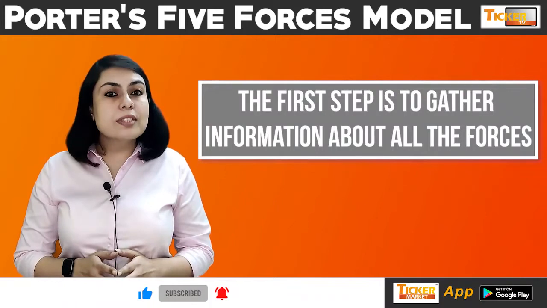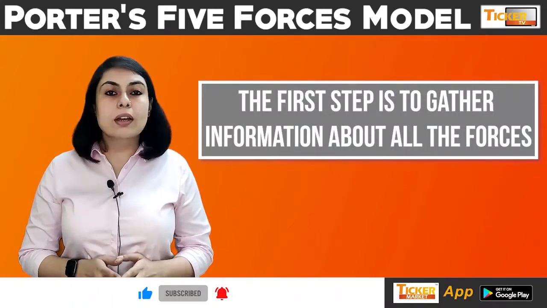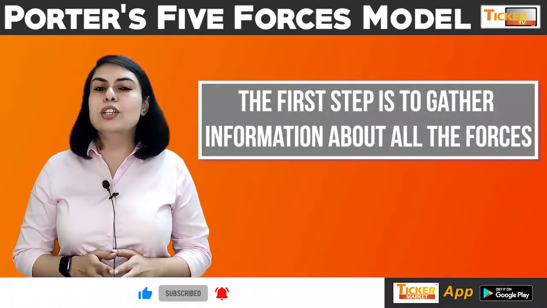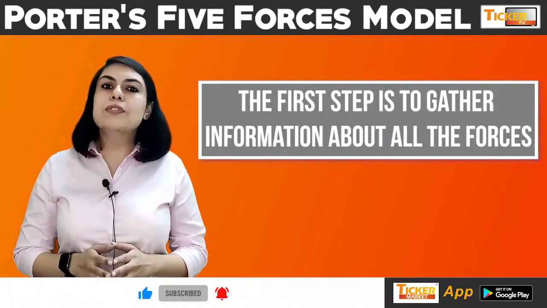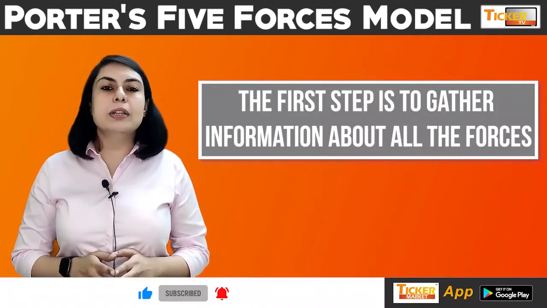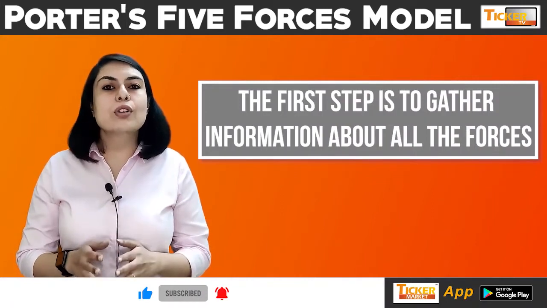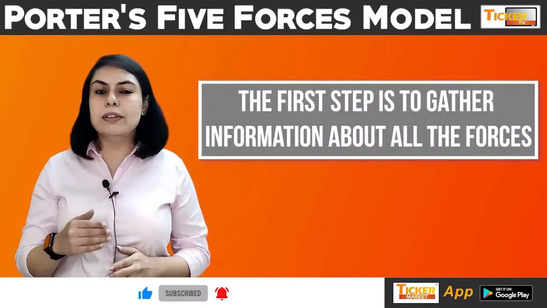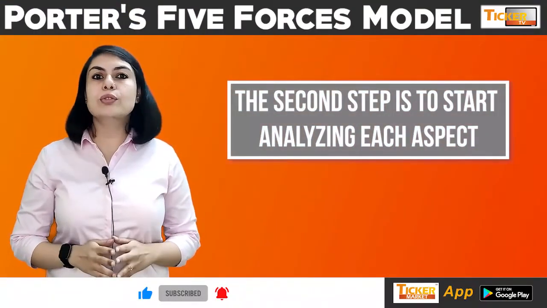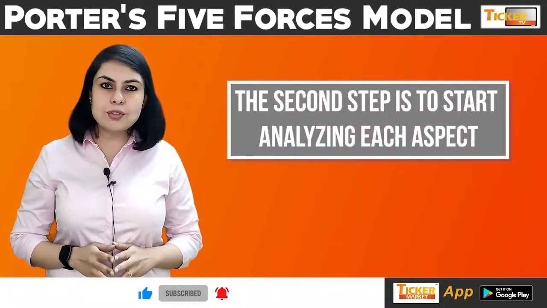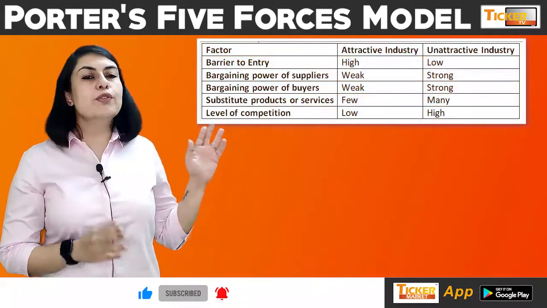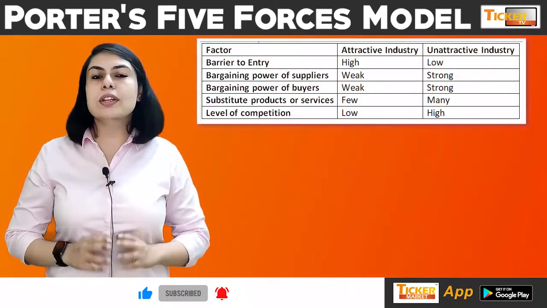Under the bargaining power of sellers, the following points can be considered. How many sellers or suppliers are there? What is the financial strength of each supplier? Can the supplier easily find substitute materials? Do the suppliers hold difficult to find materials? What is the cost of switching to alternate materials? The second step is to start analyzing each aspect carefully, trying to determine how each force impacts the industry and the company that you are planning to invest in. You can use this table for quick reference to analyze the attractiveness of an industry.